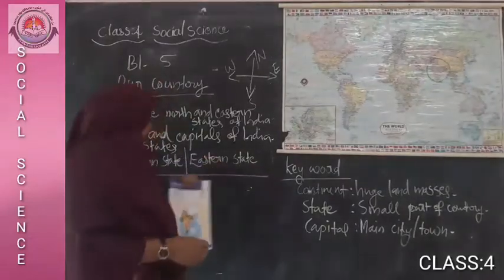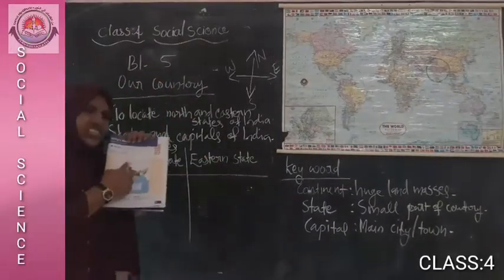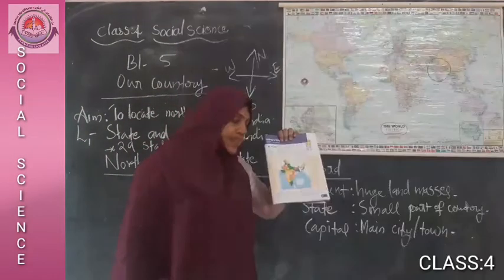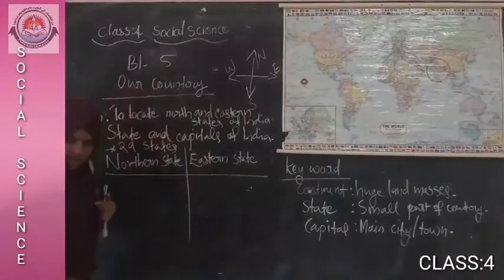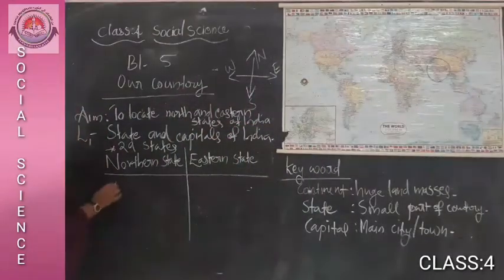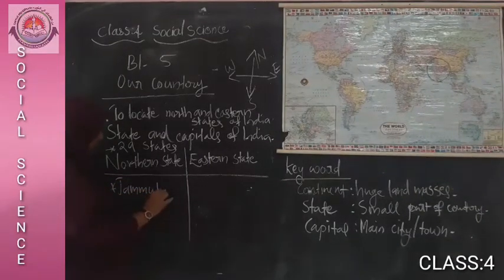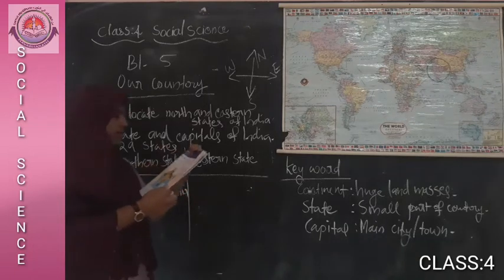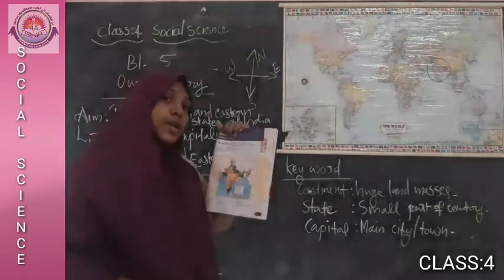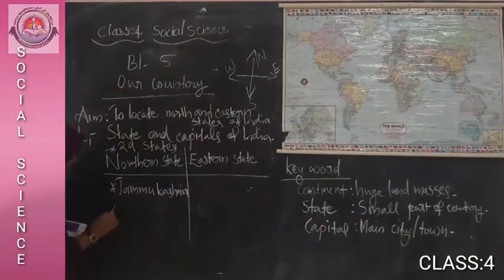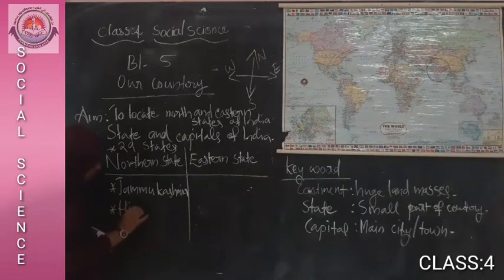I am going to do that. All of you listen. Northern states. Which is the north tip state? Which state is located in the north tip of India? Yes, Jammu and Kashmir. Then which is the next one? Yes, this yellow color, Himachal Pradesh. Very good. Himachal Pradesh.